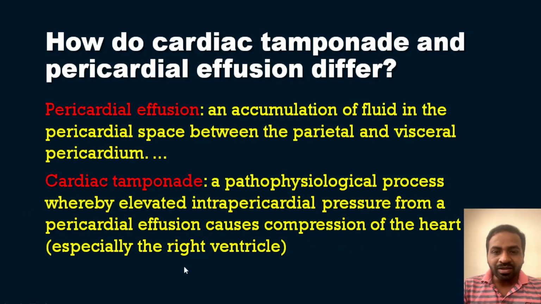I think it is clear now. If you see the pathophysiology, first there will be pericardial effusion, and as a result of the effusion, the fluid will compress the heart itself, especially the right ventricle, and definitely that will affect the venous return and other physiological processes. So that is the difference between pericardial effusion and cardiac tamponade. We will see the other options also.